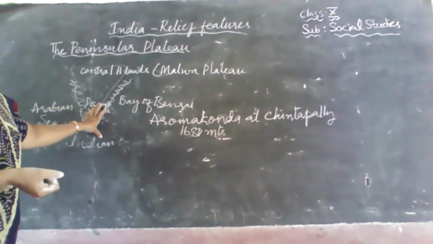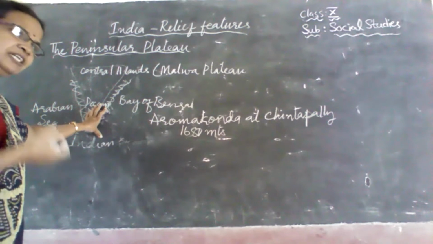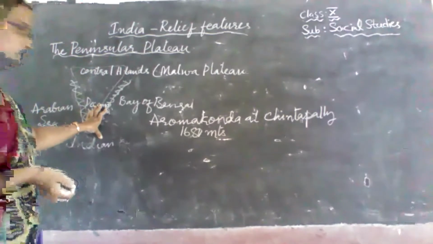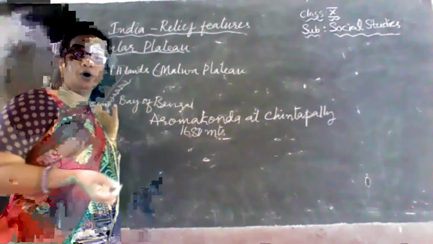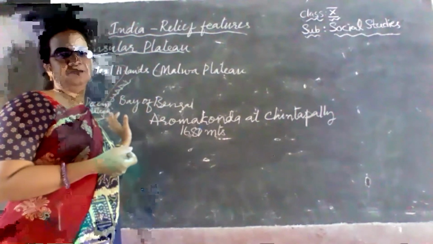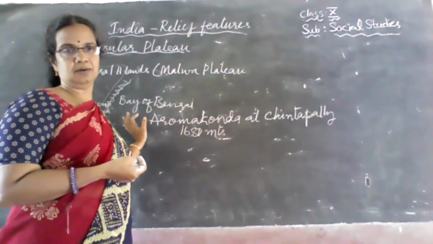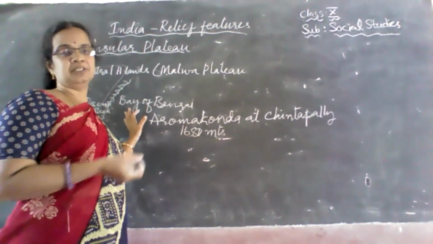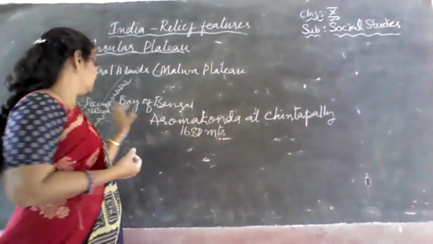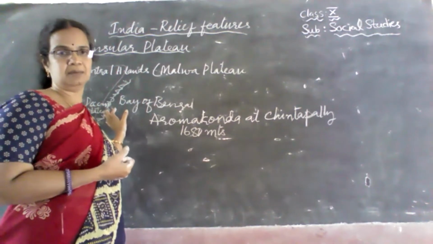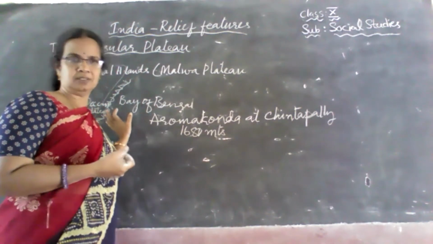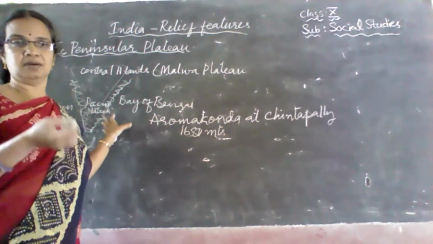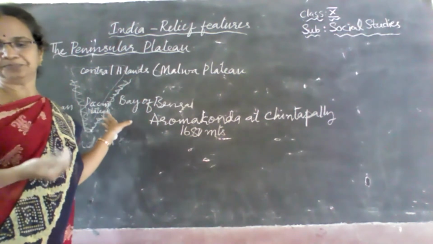And the most important feature of this peninsula region is that it has black soil, where cotton grows very extensively. It is very fertile for cotton growing farmers, because of the volcanic activity that took place several million years back. Black soil is found here, and it is very famous and very fertile for growing cotton. Very good quality cotton is grown here.